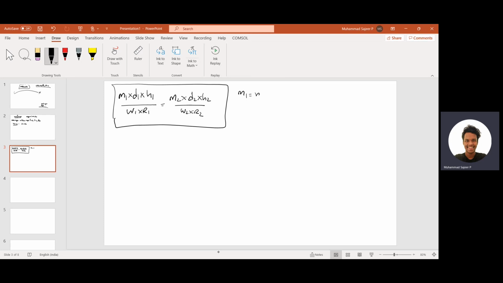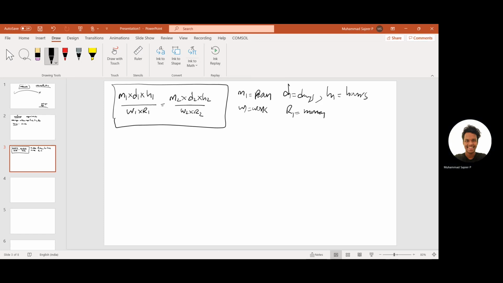If M1 persons can do W1 work in D1 days, and H1 is the hours, like how many hours per day they work, and they earn a sum of R1 rupees, and M2 persons can do W2 work in D2 days, working H2 hours a day, earning a sum of R2, then this is the equation connecting them.